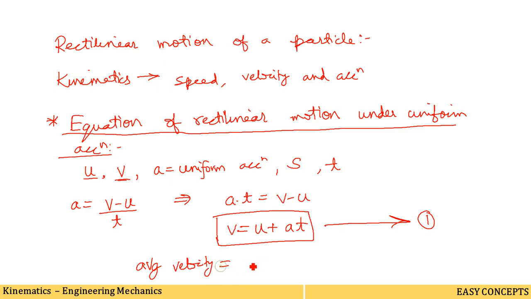Average velocity means the initial velocity plus final velocity, whatever it may be, divided by the number of velocities. We have two velocities here, u and v, so dividing by 2, you will get the average velocity. Now this is the average velocity.